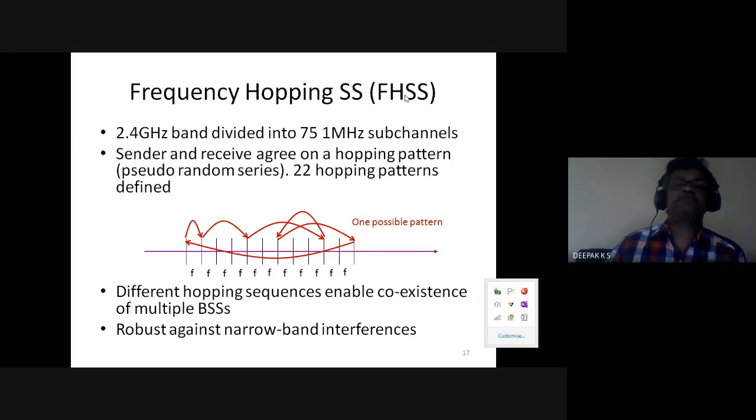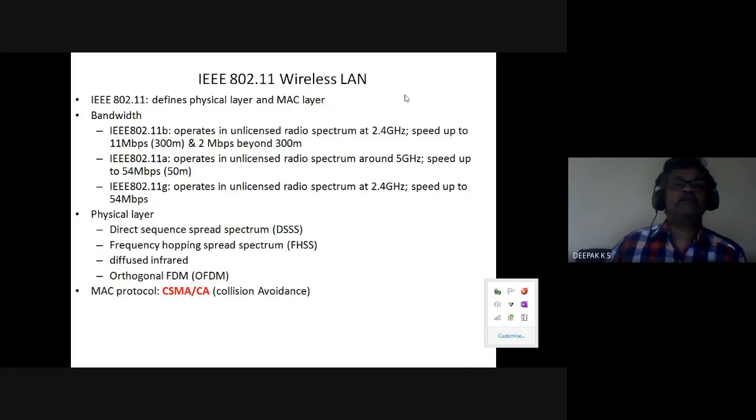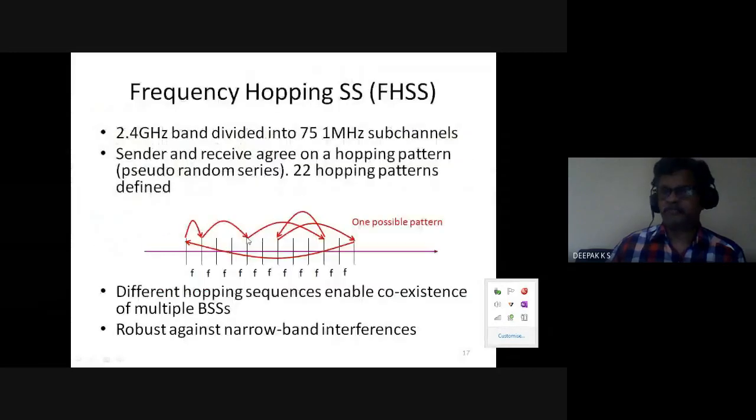direct sequence spread spectrum. We don't go into the detail, but in frequency hopping you are hopping the carrier frequency in one pattern. There could be many other patterns, so different hopping sequences exist. So it is robust against some interference. This is one method, frequency hopping spread spectrum: a pattern of how you hop from one frequency to another. And there are many other patterns, this being one possible pattern.